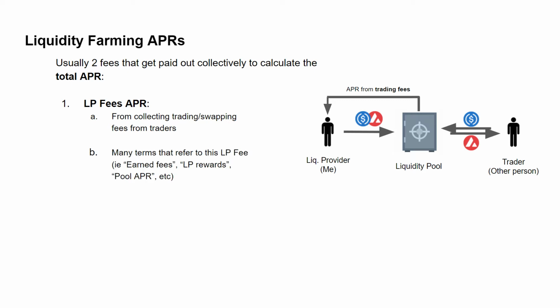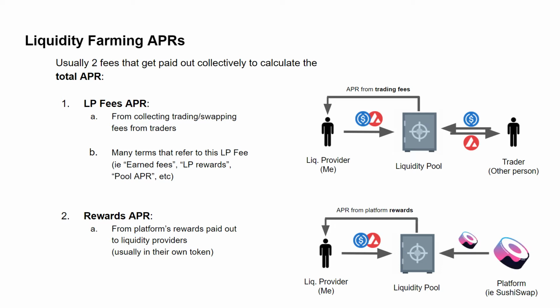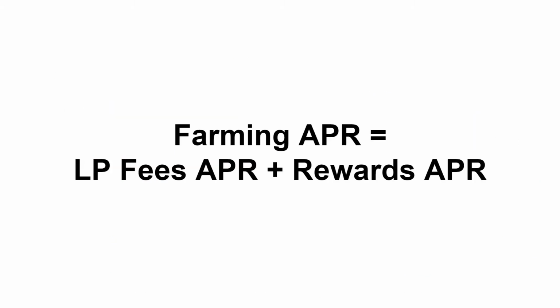Different platforms call this APR different things, but it's the APR that is generated from trading fees in a specific liquidity pool. The second is what I'm calling the rewards APR, which is the return from incentives for participating in the liquidity pool. Typically, these rewards are paid out in the platform's token. For example, if I'm providing liquidity on SushiSwap, part of my APR return is paid out in sushi tokens. Similarly, different platforms call this APR different things, but it's the APR that is generated from rewards tokens for providing liquidity. Those are the two things that combine to calculate the APR number that farming platforms show in their pools.